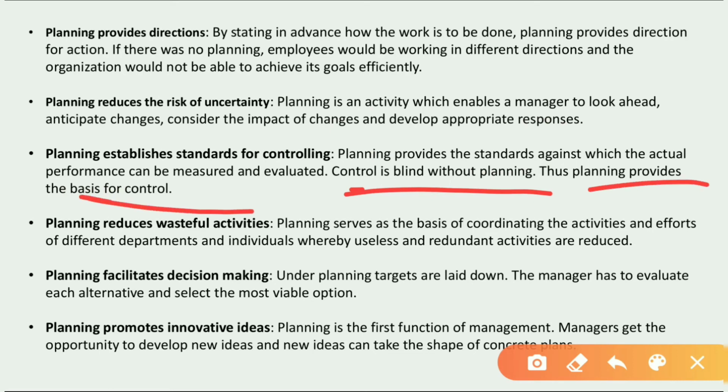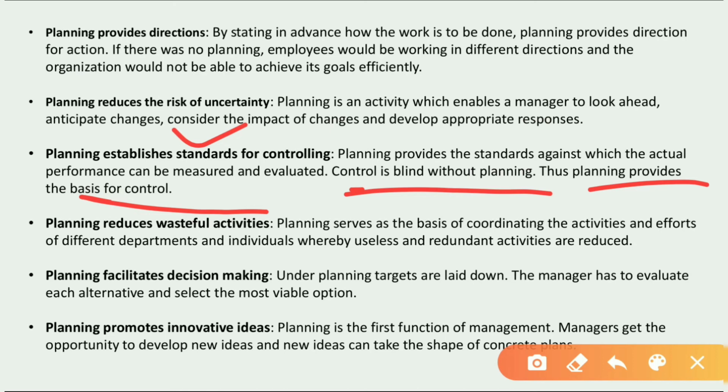It means that we require planning for measuring the performance, what we have actually achieved now and what we have actually planned for. It helps us to measure. So students, do not get confused, it is very simple. Planning establishes standards for controlling, which means planning helps to set standards, because it is the process to think in advance.